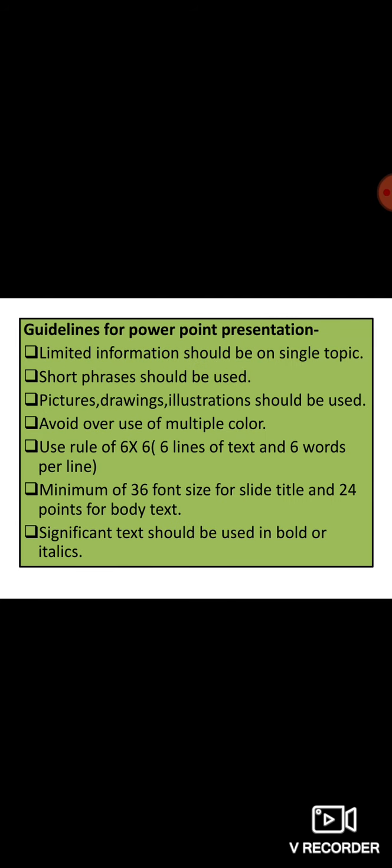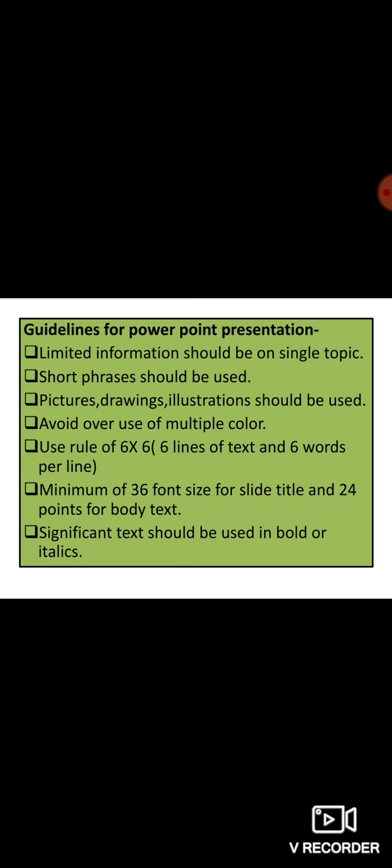Now, guidelines for using the PowerPoint presentation. How this PowerPoint presentation should be made. Limited information should be on a single topic. That means in this PowerPoint presentation, there should be limited information. Rest of all should be in the explanation of the presenter. Short phrases should be used. Then pictures, drawings and illustrations should be used. That means the theoretical content should be less and more pictures and drawings should be used.